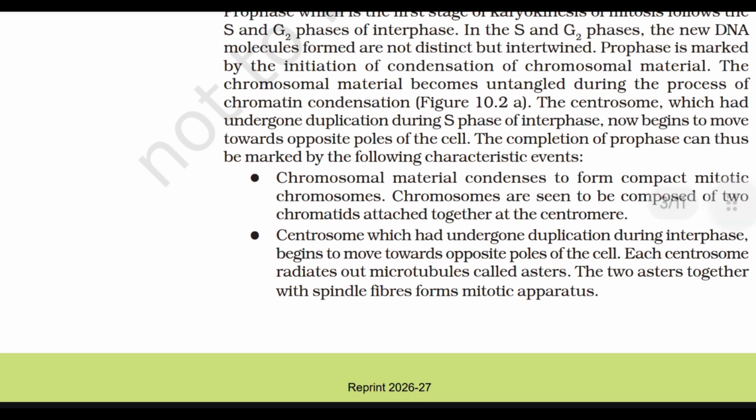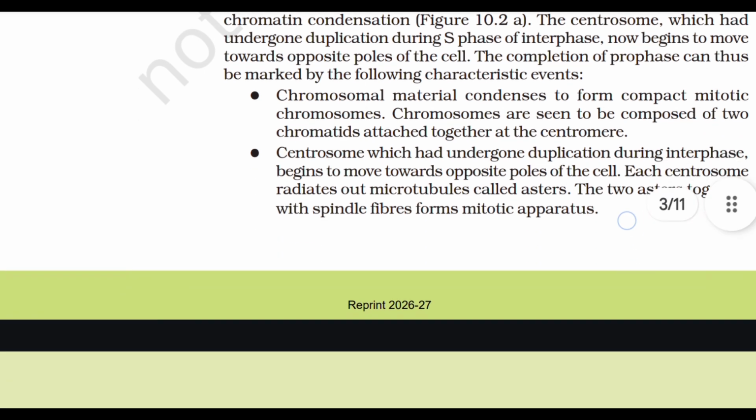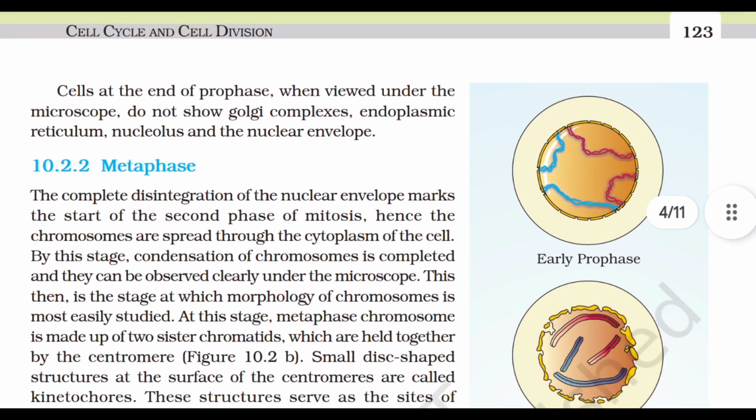Number 1, chromosomal material condenses to form compact mitotic chromosomes. Chromosomes are seen to be composed of 2 chromatids attached together at the centromere. Number 2, the centrosome, which had undergone duplication during interphase, begins to move towards opposite poles of the cell. Each centrosome radiates out microtubules called asters. The 2 asters together with spindle fibers form the mitotic apparatus. Cells at the end of prophase, when viewed under the microscope, do not show Golgi complexes, endoplasmic reticulum, nucleolus, and the nuclear envelope.